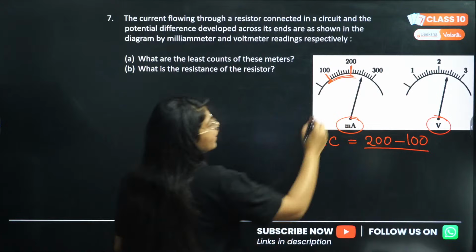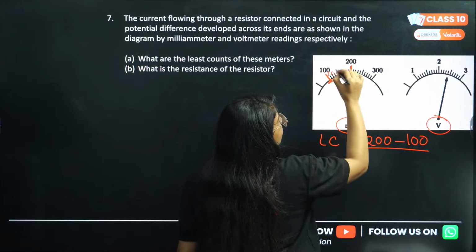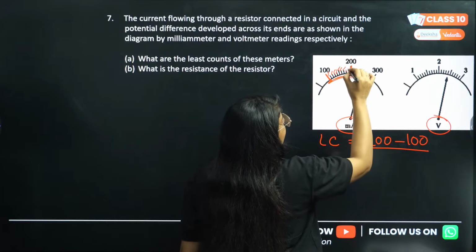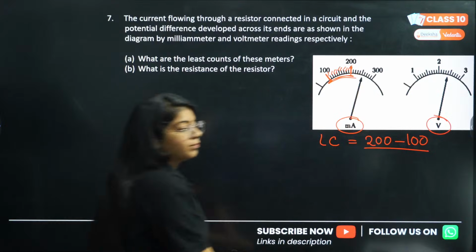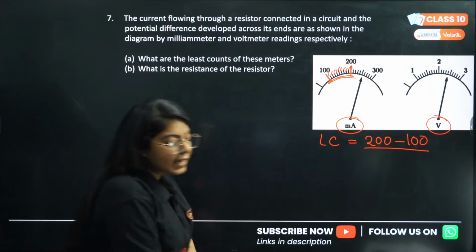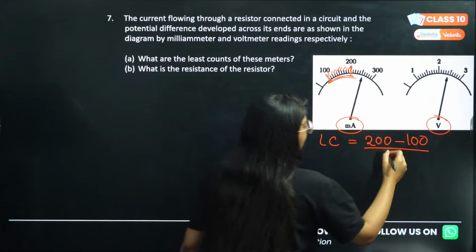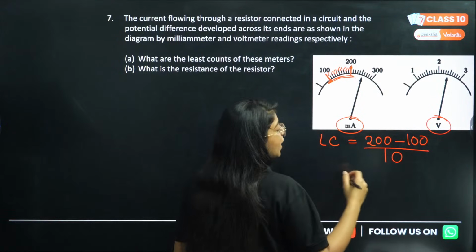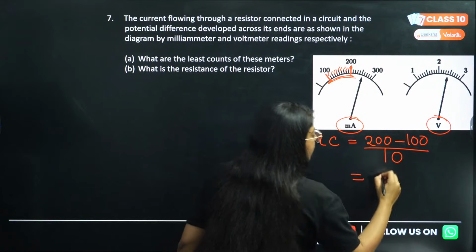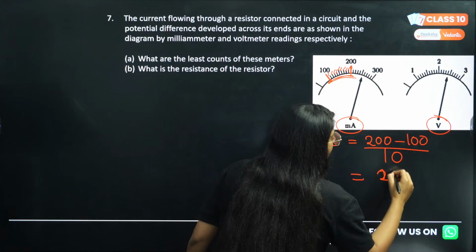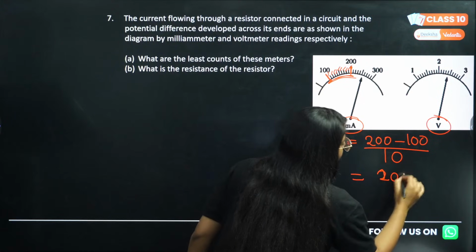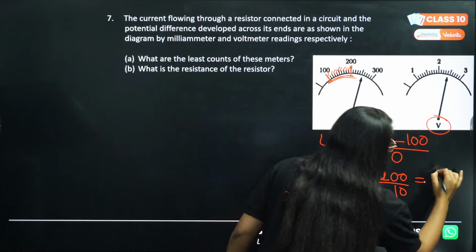In between them we have 1, 2, 3, 4, 5, 6, 7, 8, 9 and 10. Correct? We have 10 divisions between two main divisions, 100 and 200. So this is how you find the least count. So this will be 100 divided by 10, that will be 10.